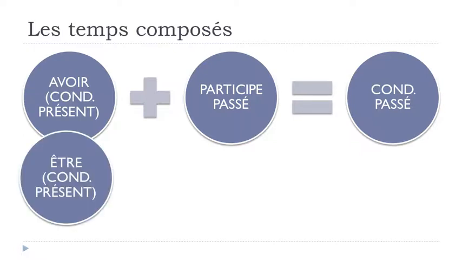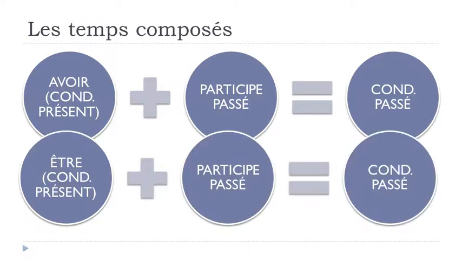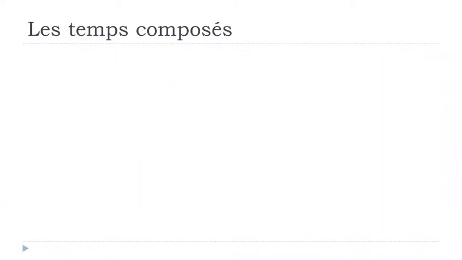Or for the same cases as we had previously for passé composé, futur antérieur, or plus-que-parfait, être, but in that case it should be at the conditionnel présent form, then the participe passé, and you will get your conditionnel passé form.